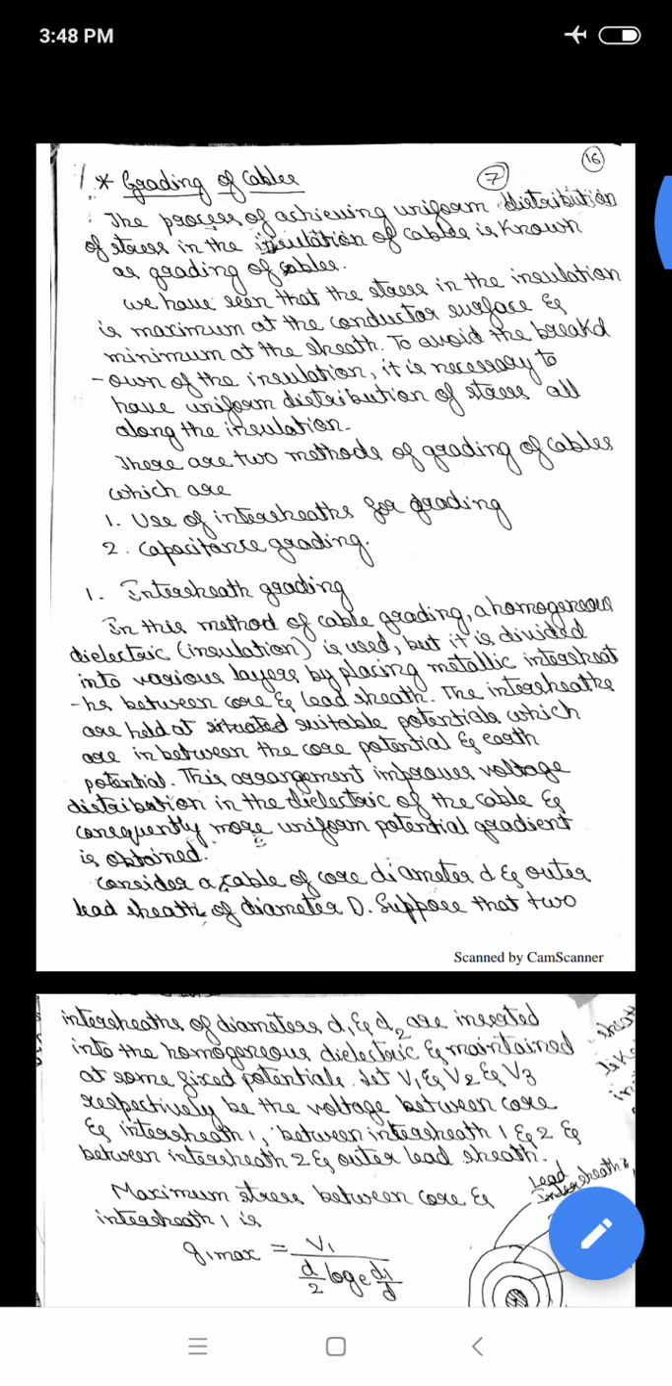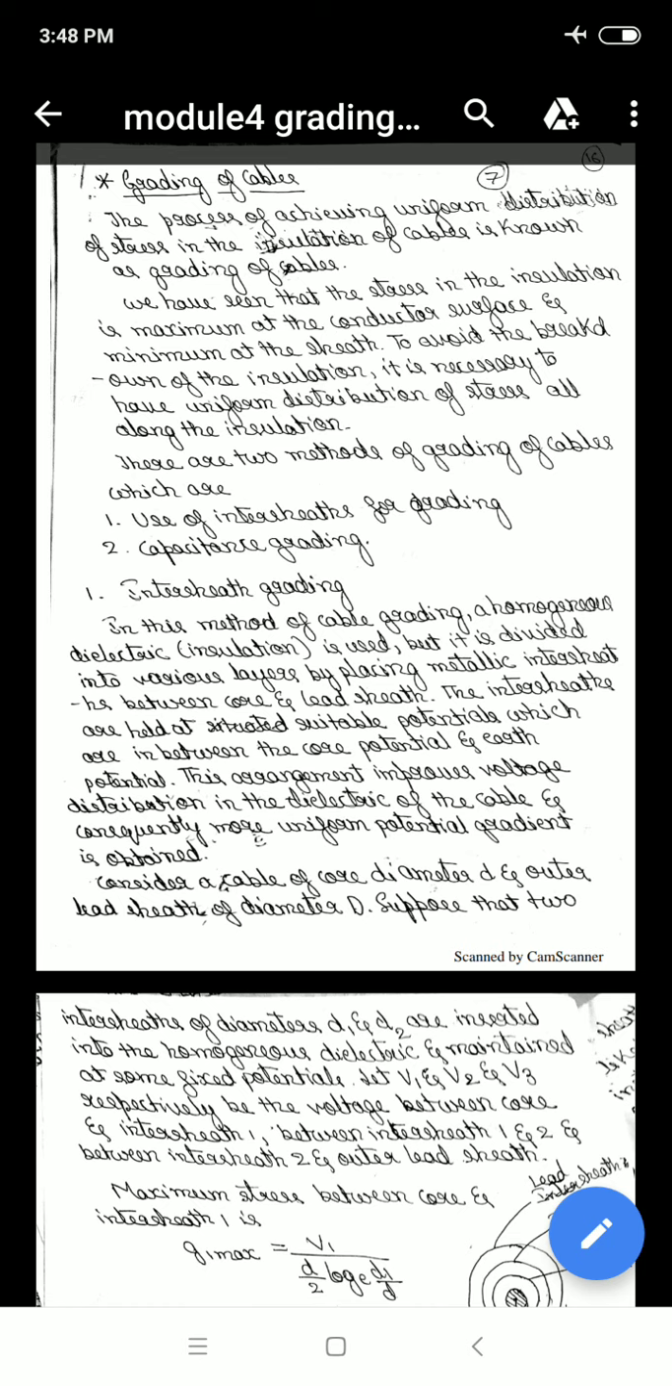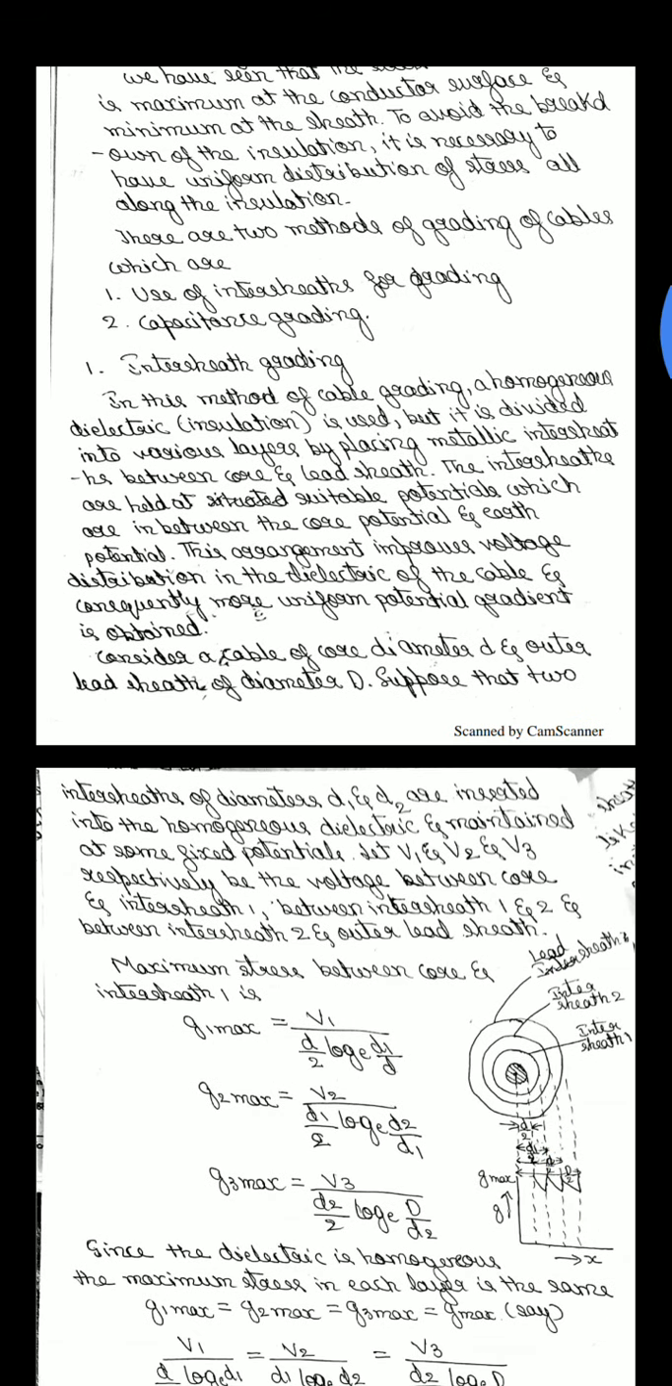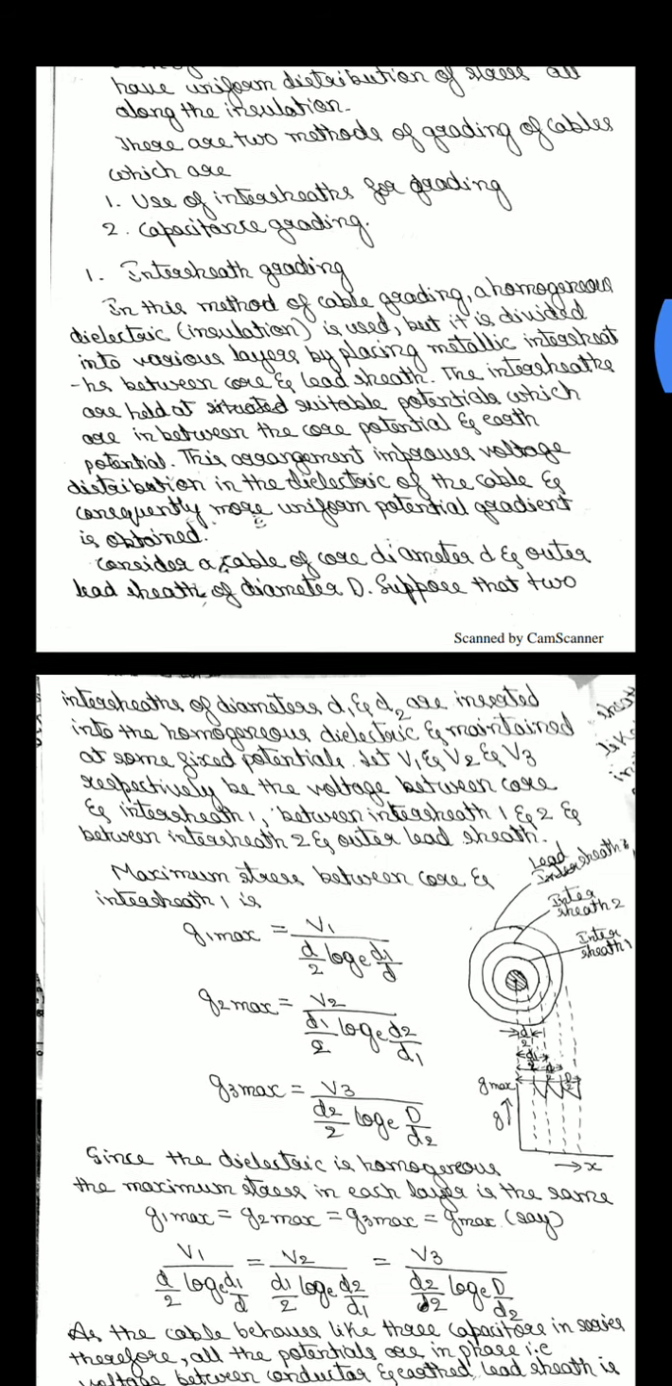To avoid the breakdown of the insulation and to improve the uniform distribution of stress, there are two methods of grading of cables. The first one is the use of intersheath for grading, and the second one is capacitance grading. First, intersheath grading. The insulation is divided into various layers by placing metallic intersheaths between the core and the lead sheath. You can see the metallic intersheaths in the diagram.